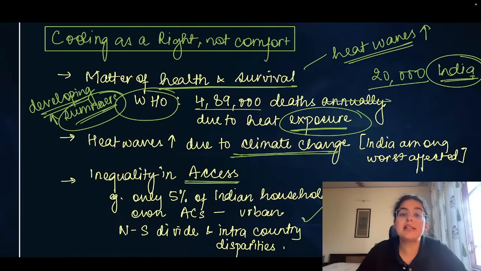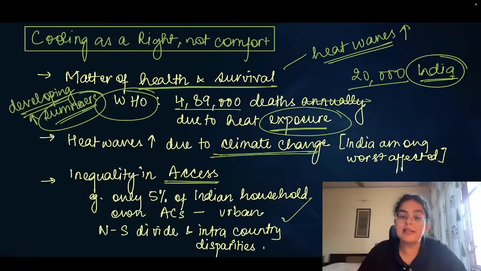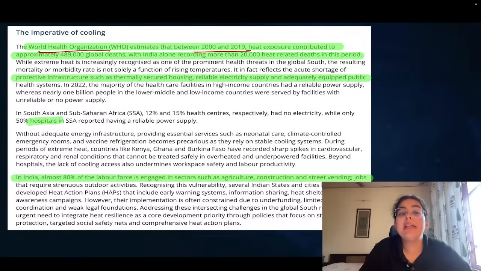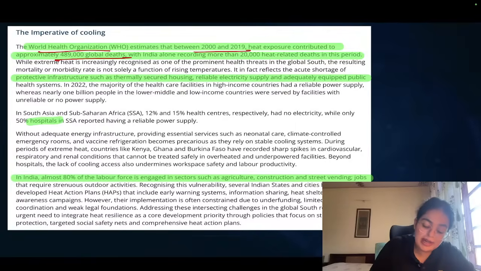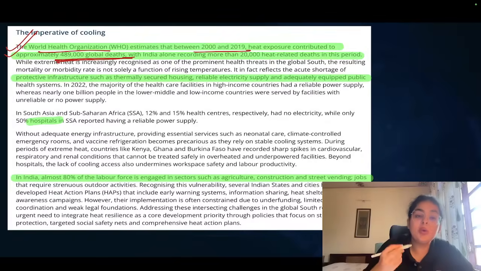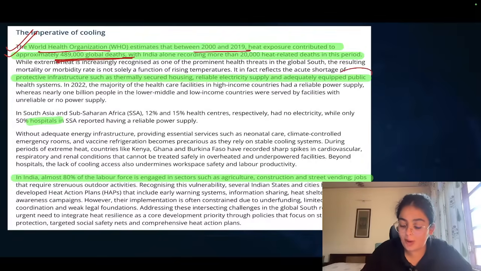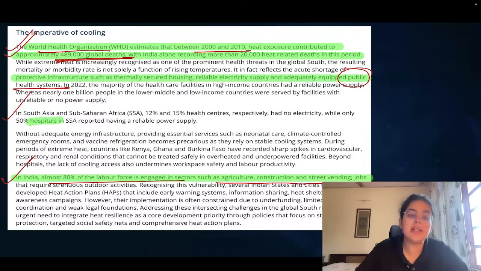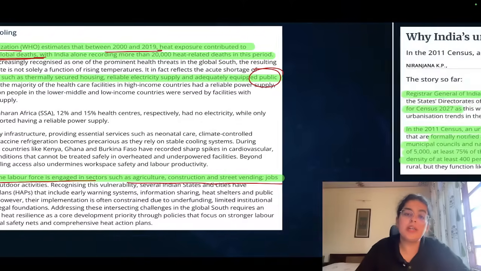Cooling should not be seen as a comfort, rather as a right. And therefore, let's just read the data again. The WHO has spoken about, from the estimate of 2000 to 2019, heat exposure has led to more than 4 lakh global deaths. A huge number, a data set that you can also use. We need cooling for infrastructure that can ensure proper public health systems, the examples of vaccine cooling, etc. In India, almost 80% of the labor force is engaged in sectors that are exposed to heat, for example, agriculture, construction, and street vending jobs. So this becomes the issue that we are discussing.